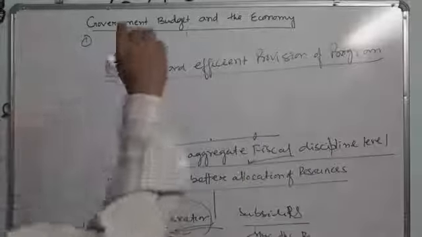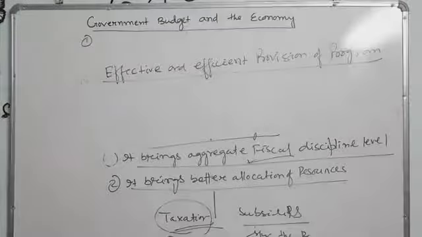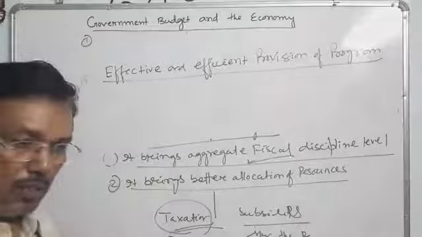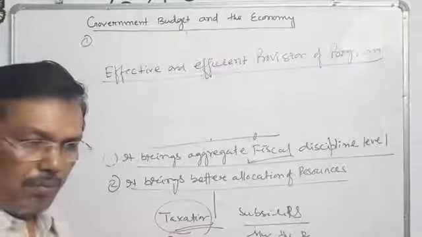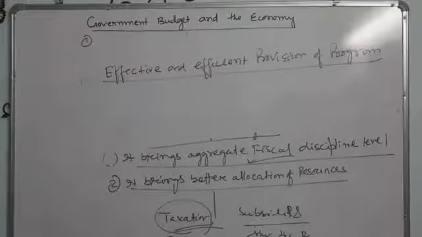Remember it. Government from time to time introduces different programs like Jan Yojana. At present, the government launched the Atmanirbhar scheme.